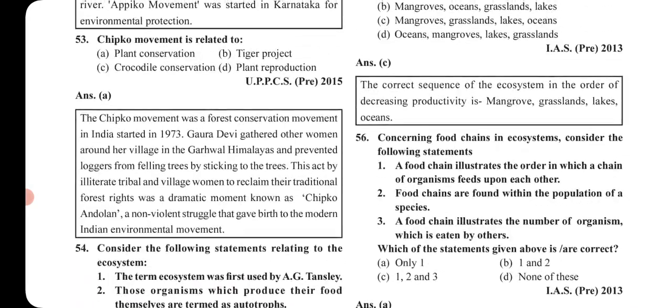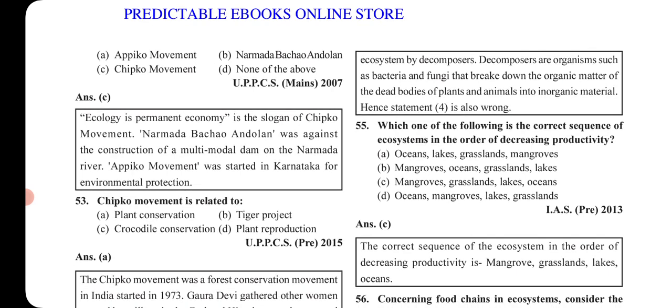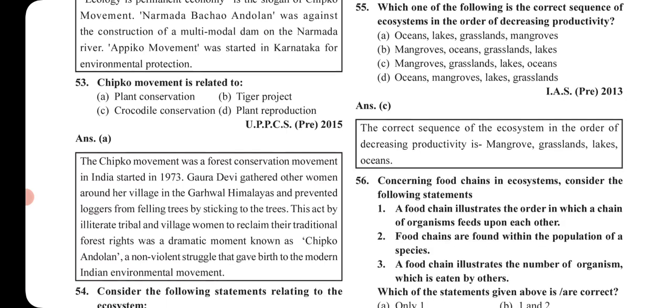Now see the next question. Which one of the following is the correct sequence of the ecosystems in order of decreasing productivity? So if we talk about the highest productivity, it is mangrove, then next comes grassland, then next comes lakes, and then next comes oceans. Okay, oceans have the least productivity and mangroves maximum.